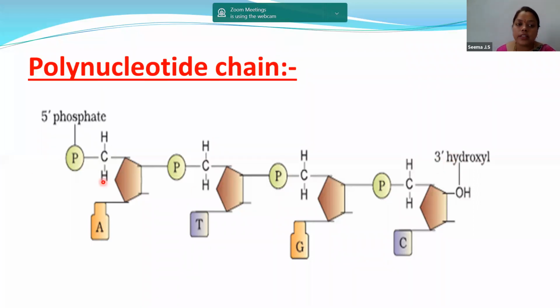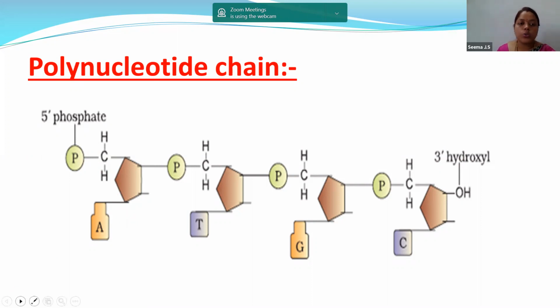So with this, you are clear why we are writing 5' over there and why we are writing 3' over here. I hope you understood that the carbon and the phosphate are attached with the help of the phosphodiester bond, whereas the nitrogenous base and the pentose sugar are attached with the glycosidic bond.